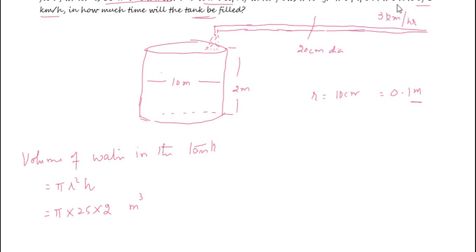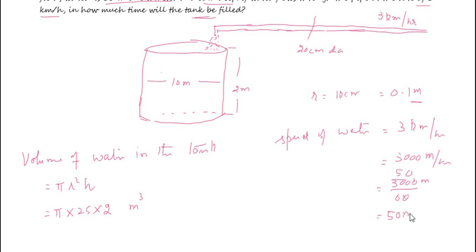So how long it has to flow? Speed of water here is 3 kilometer per hour, or it is 3000 meter per hour, or it is equal to 3000 meter divided by 60. So it is 50 meter per minute.